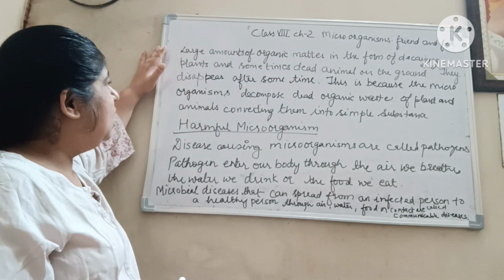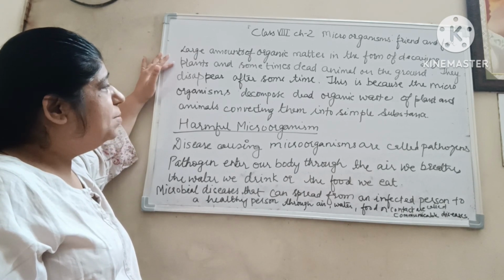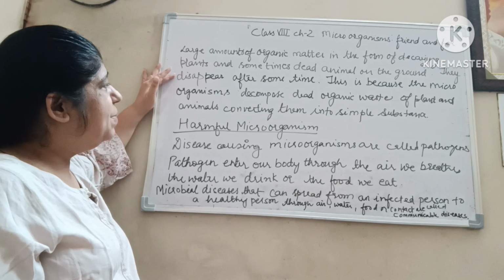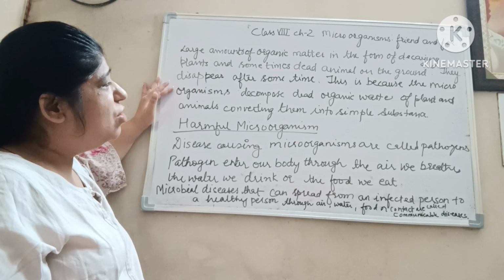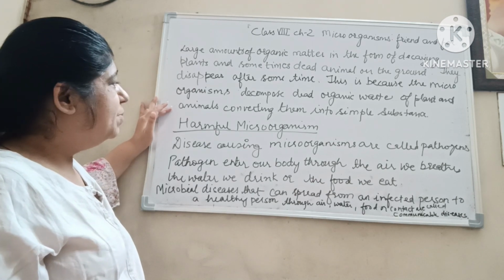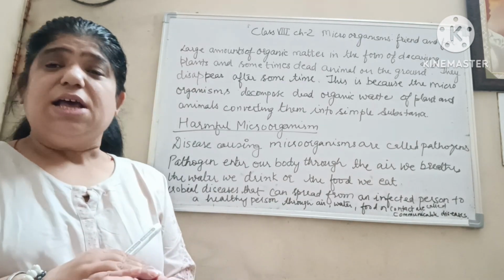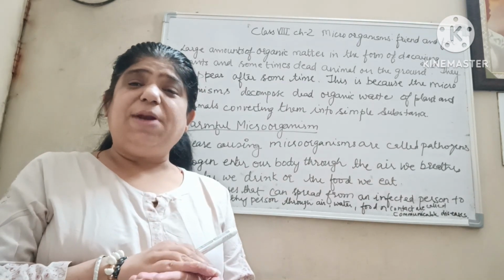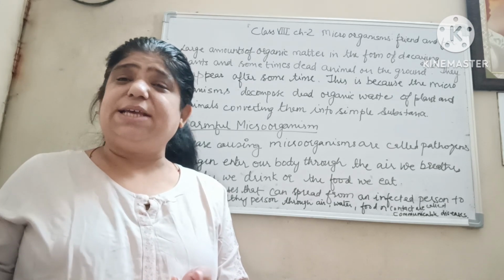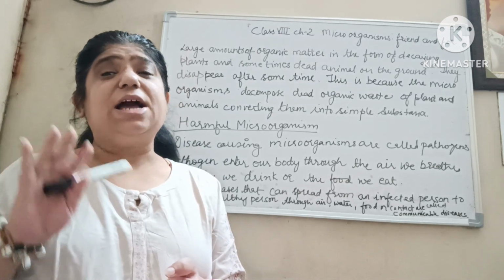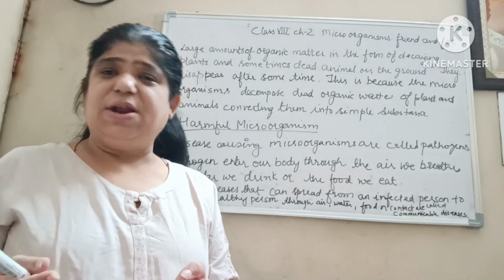Foe means enemy. Large amounts of organic matter in the form of decaying plants and sometimes dead animals on the ground disappear after some time. This is because microorganisms decompose dead organic waste of plants and animals, converting them into simple substances. What does it mean? Sometimes you have seen decayed plants and dead animals lying on the ground and they just disappear. How does it happen? They are decomposed by microorganisms into simpler forms.